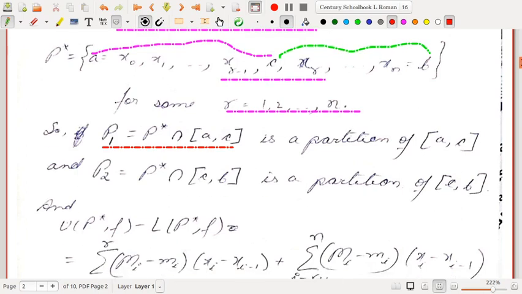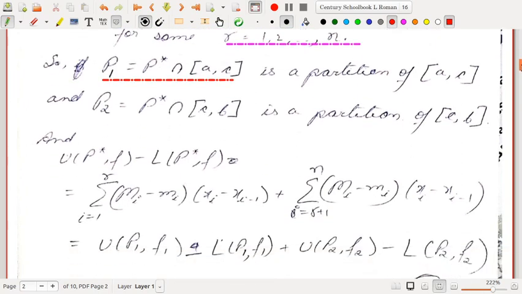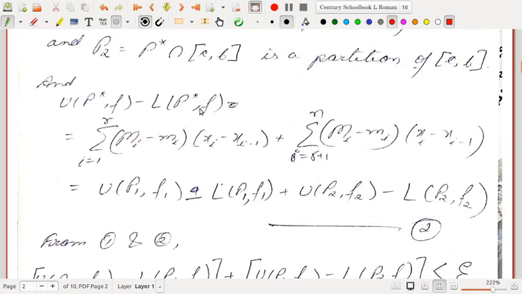And what is U(P*,f) minus L(P*,f)? By our usual notation, it is the summation of (M_i minus m_i) times delta x_i. From i equal to 1 to r we write it separately, and from i equal to r plus 1 to n we write it separately, in order to extract the two different partitions.